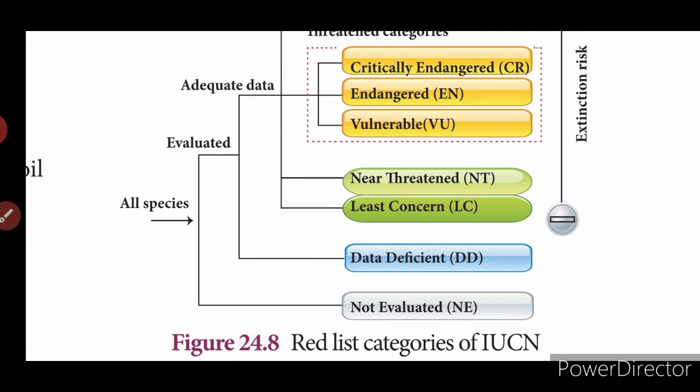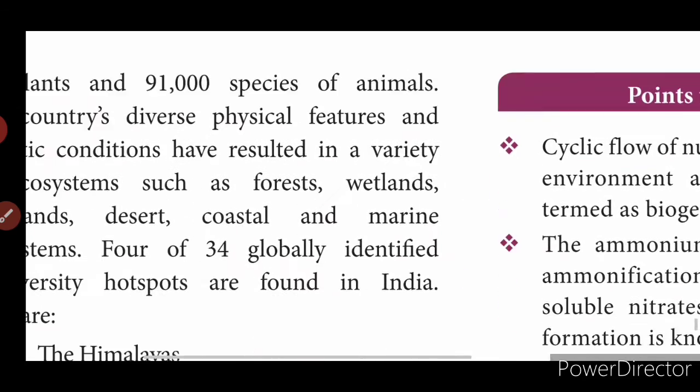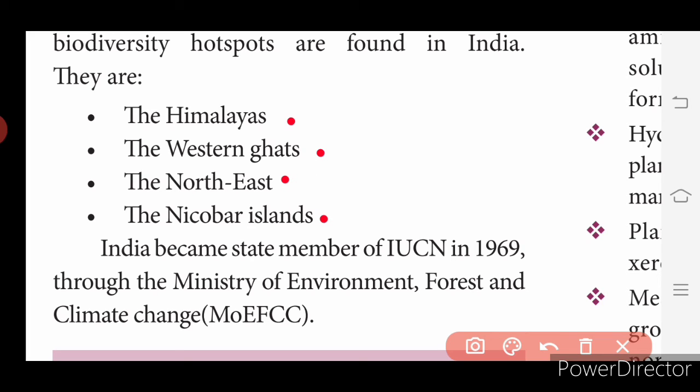These species are mainly identified in the Himalayas, the Western Ghats, the Northeast, and the Nicobar Islands. India became a state member of IUCN in 1969 through the Ministry of Environment, Forest and Climate Change.